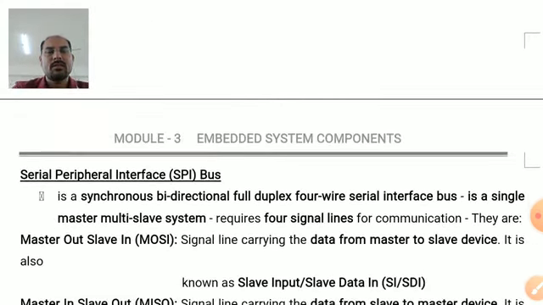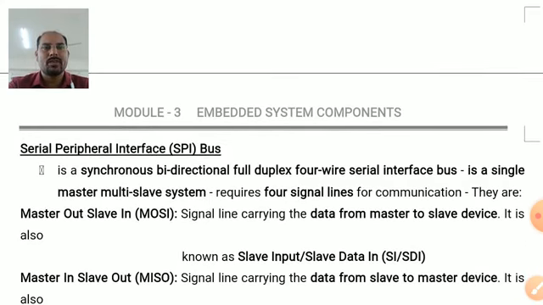Then we'll move on to the second type of onboard communication interface, that is serial peripheral interface, abbreviated as SPI bus. It is synchronous. It means that transmitting data and receiving data between the two devices happens with respect to clock pulse. It is bidirectional, from source to the destination, from destination to source the data can be transferred. It is full duplex in the sense both the transfer can happen at a single time. It is 4-wire, means 4 wires are used to perform the communication, and is a single master multi-slave system.